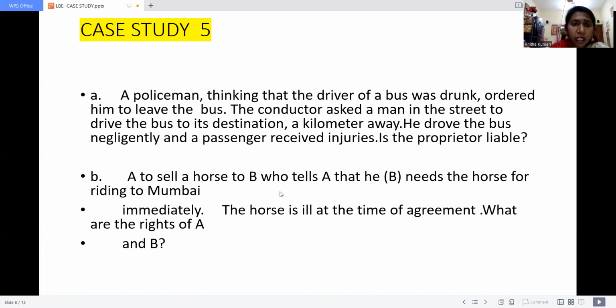After a kilometer, the person appointed by the policeman, due to his carelessness, met with an accident.